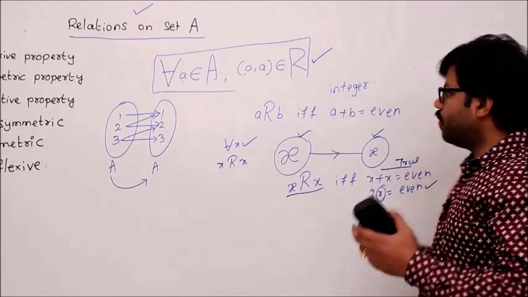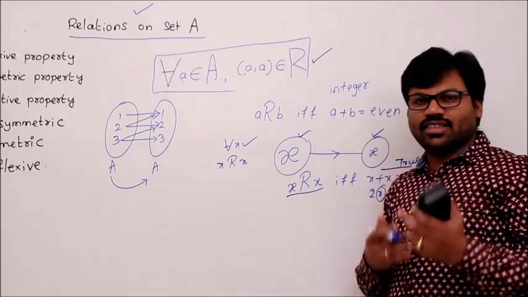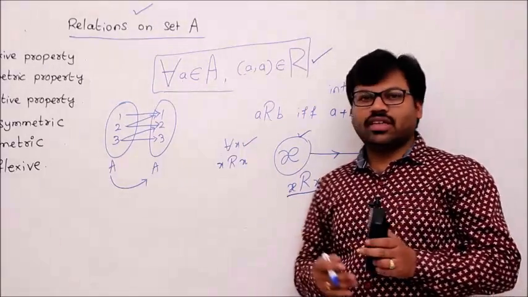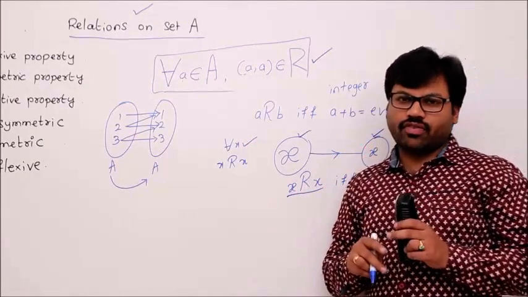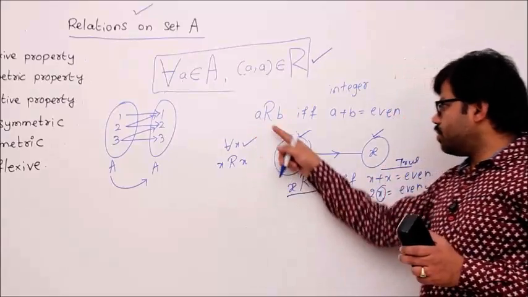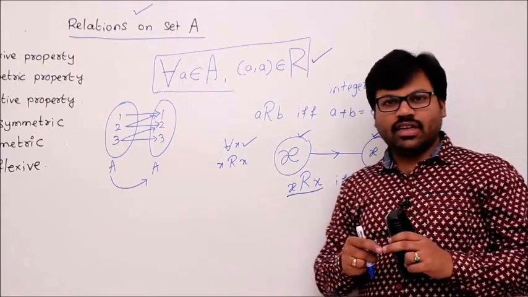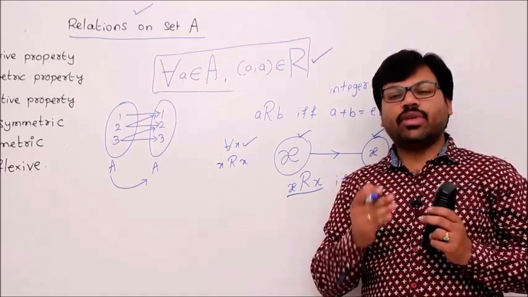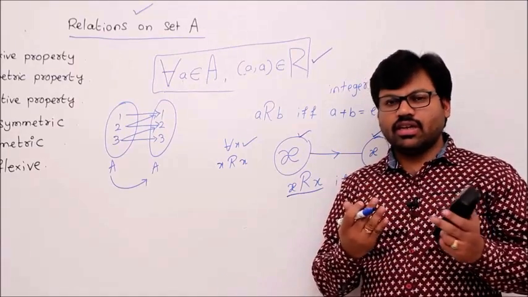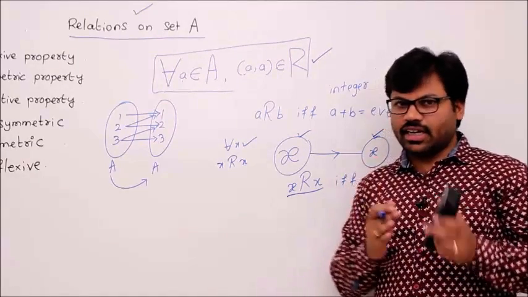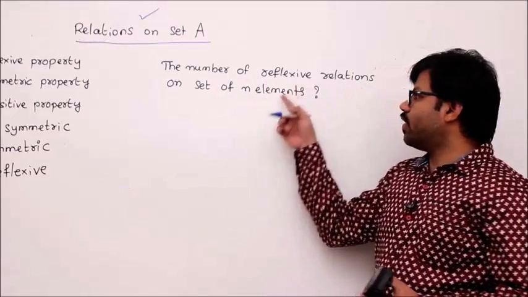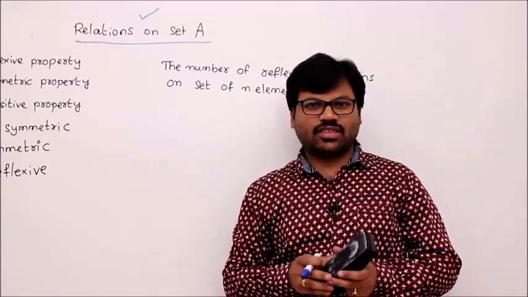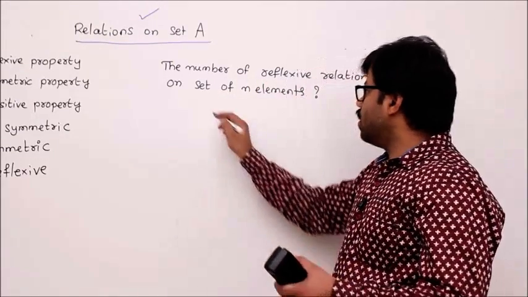Okay, so we'll see one more important thing in these reflexive properties. In exams, they give you two kinds of questions. One is they give you a description like this and ask whether the relation is reflexive or not. Second, they ask the number of reflexive relations possible on a set A. We'll see that kind of problem now. The number of reflexive relations on a set of n elements. How to solve this problem?